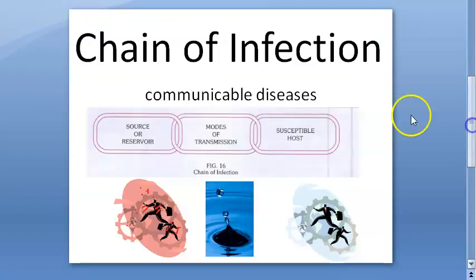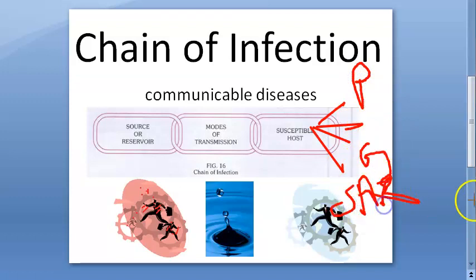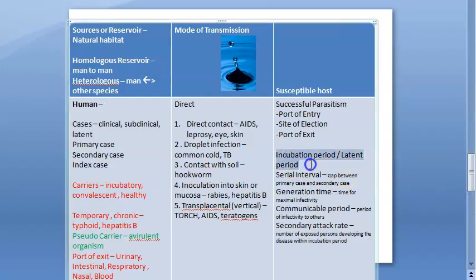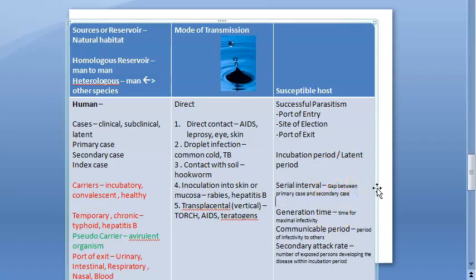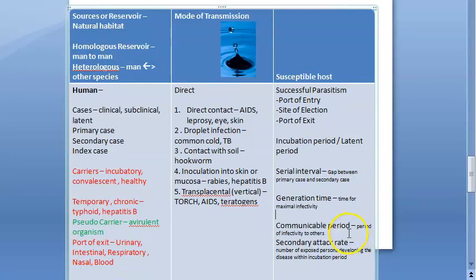Okay. So we saw susceptible host. We saw some specific terminologies. What did we see? Successful parasitism, then incubation period, latent period, serial interval, generation time, the maximum infectivity, then communicable period, secondary attack rate.